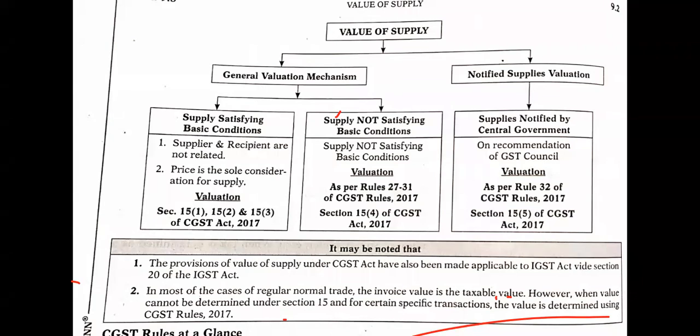Because these are not directly mentioned in any section or rule of GST, the central government has to notify them. First of all, they need to be notified by the GST Council, which is approved by the central government. Then the GST Council will verify all kinds of supply of services and goods, and then they will notify them.